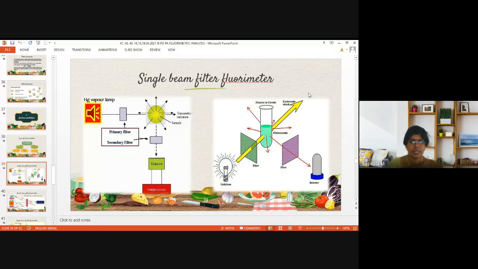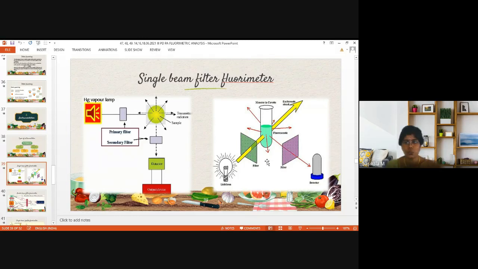Now let's see the schematic representation of the single beam filter fluorimeter. Here you can find the source. Source is passed to the filter, then to the sample cell. This is the direction of UV analysis, and here is the direction of fluorimetric analysis, that is at a 90-degree angle the analysis is taking place in the fluorimetric method.